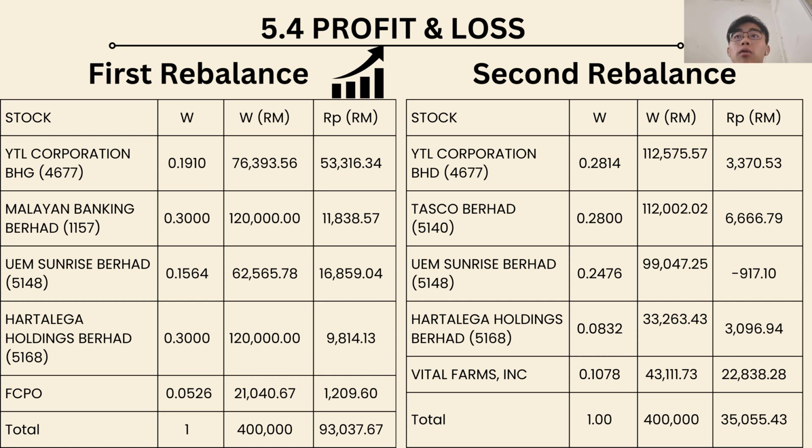Unfortunately, FCPO has the lowest performance, with a profit of 1,200. Therefore, we would change the lowest performance stock, FCPO, to an international stock, which is Vita Farm, to improve our portfolio performance. Additionally, based on the technical and fundamental analysis, Malayan Banking Berhad had low performance in the secondary balance, and we took the initiative to change the stock to Tasco Berhad to improve our portfolio performance.